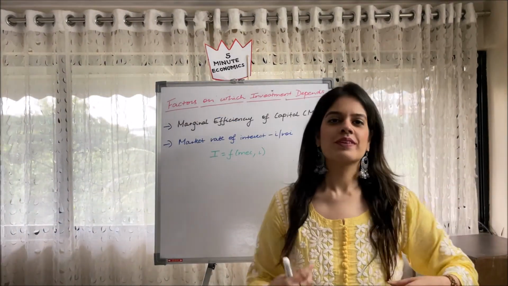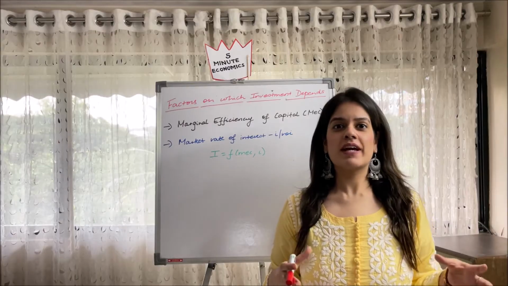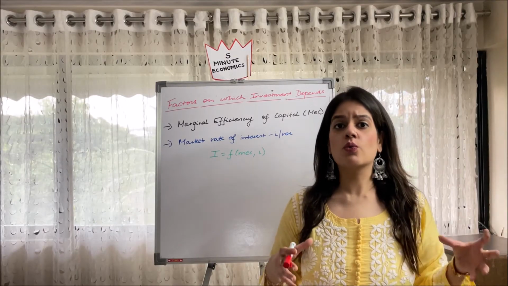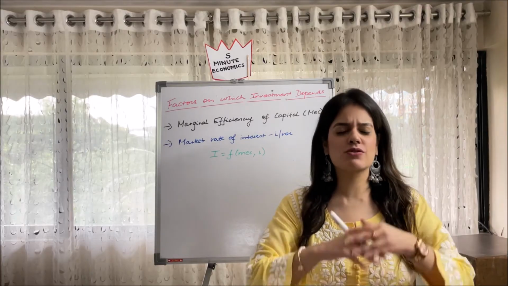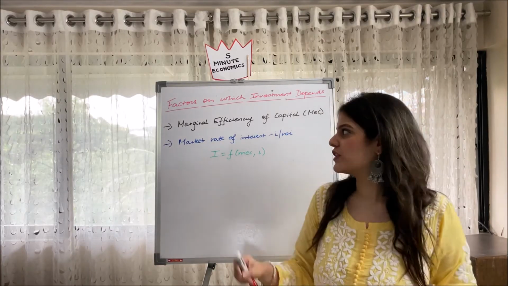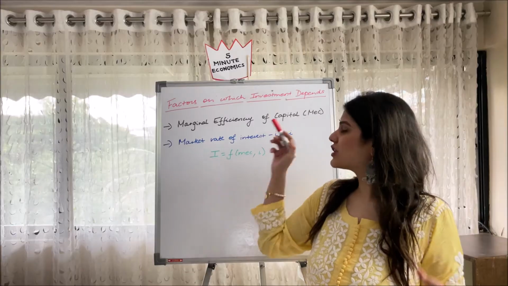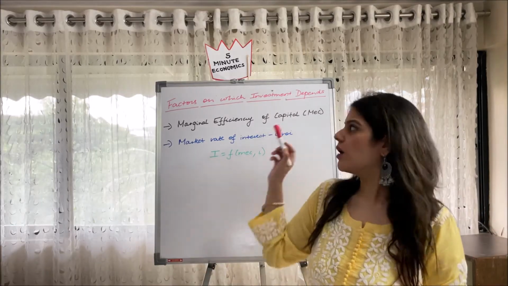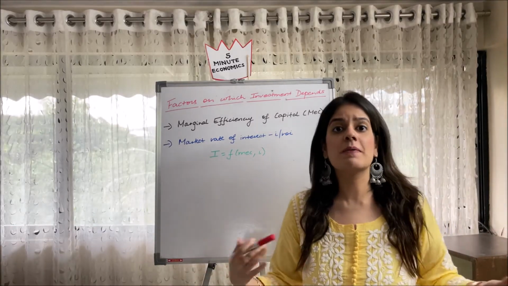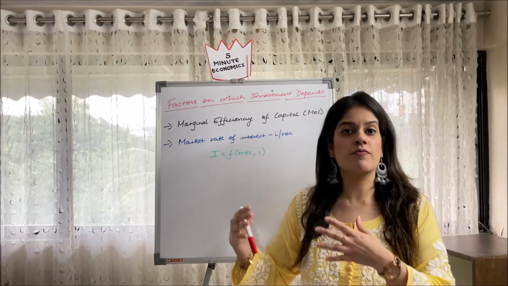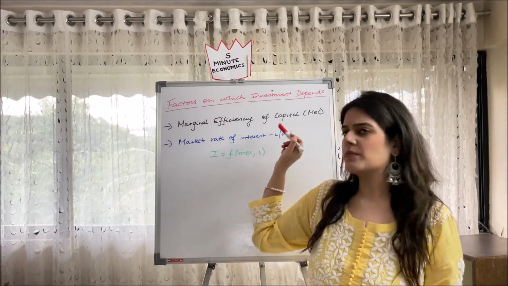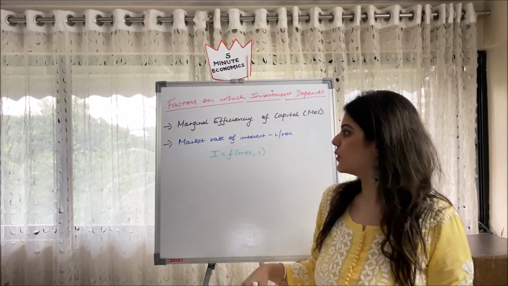Firstly, let me explain to you two factors on which our investment depends, and mind you, you have to remember this always while studying the investment function. Number one is marginal efficiency of capital, commonly known as MEC. So what basically is it? It is the rate of return or rate of profit. We'll be studying this in depth in the later part of the video.